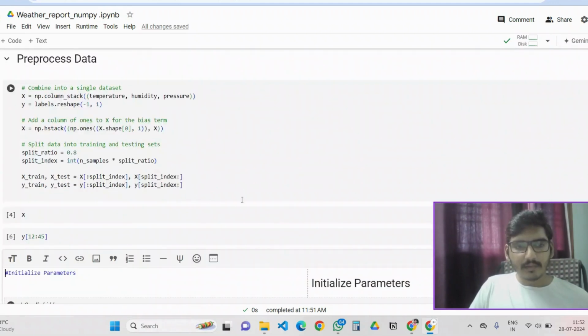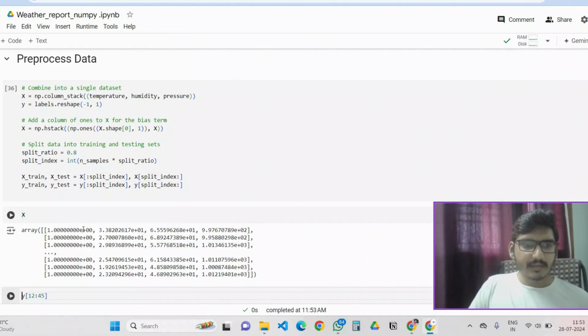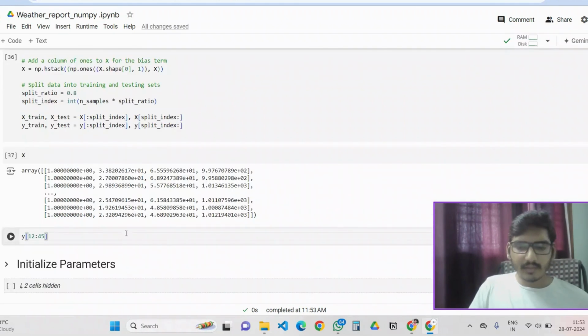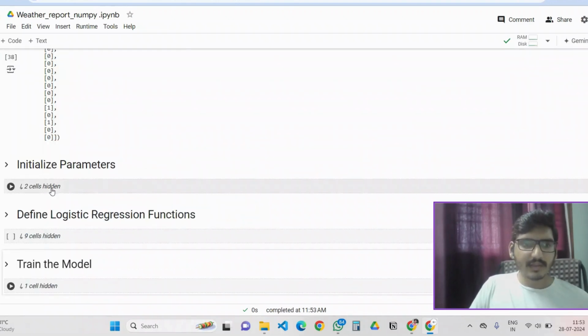I'll show you here. Let me run this first. After running it, we'll run this. Yeah, the first value is the c value, which is the bias term. These are the weights with respect to temperature, pressure, and humidity. And after that, you can also check the y values. As I mentioned before, there will be ones and zeros.